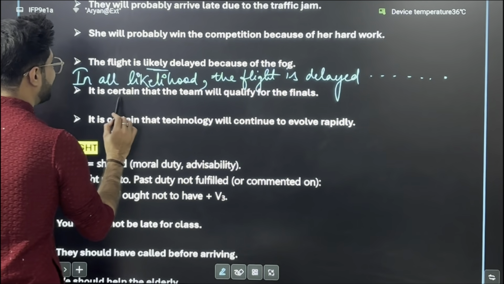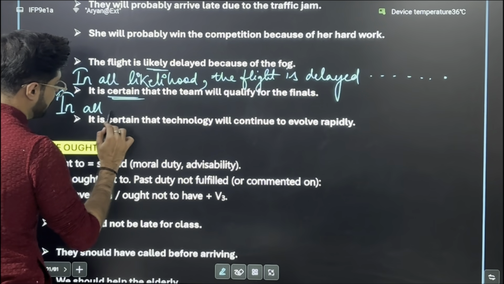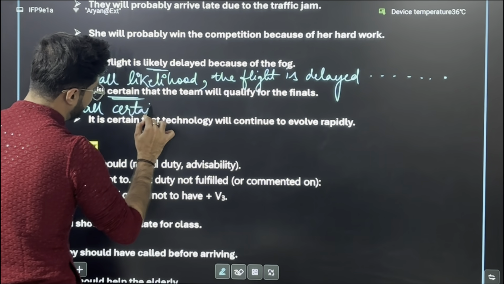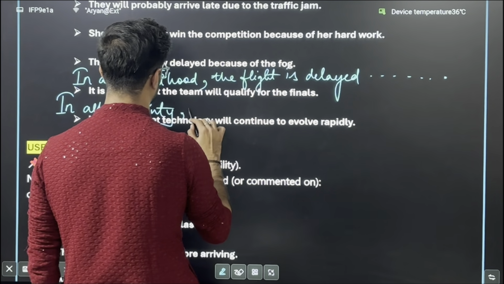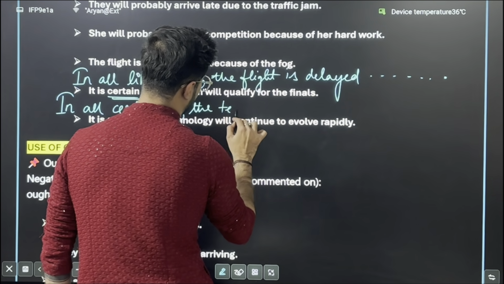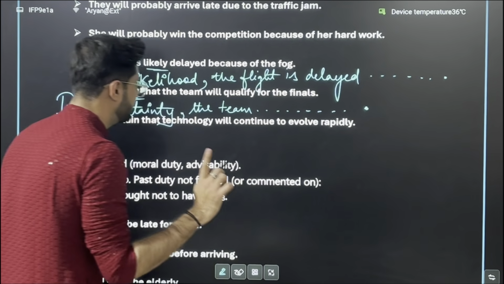Next, it is certain that the team will qualify for the finals. Whenever you see the word certain, then it will be in all certainty, comma, the team will qualify for the finals, followed by a full stop.